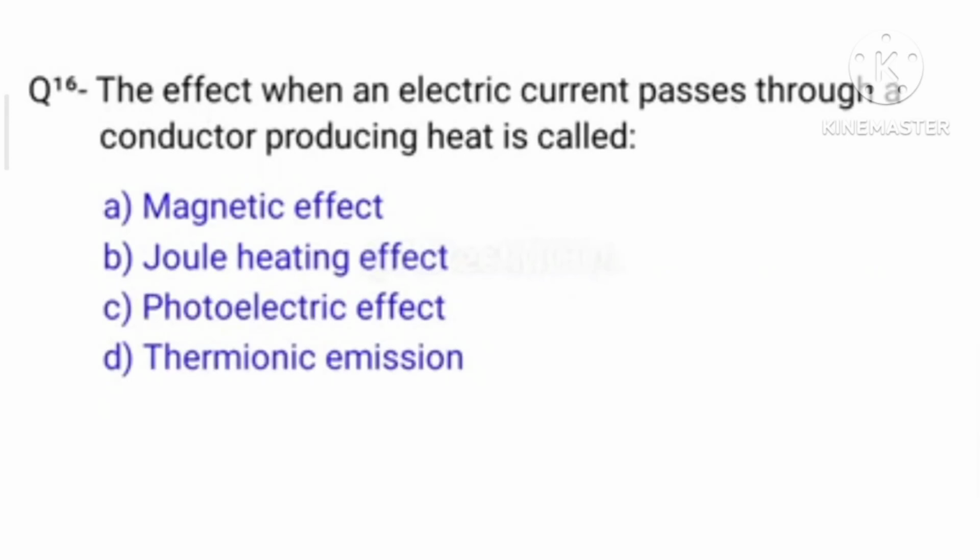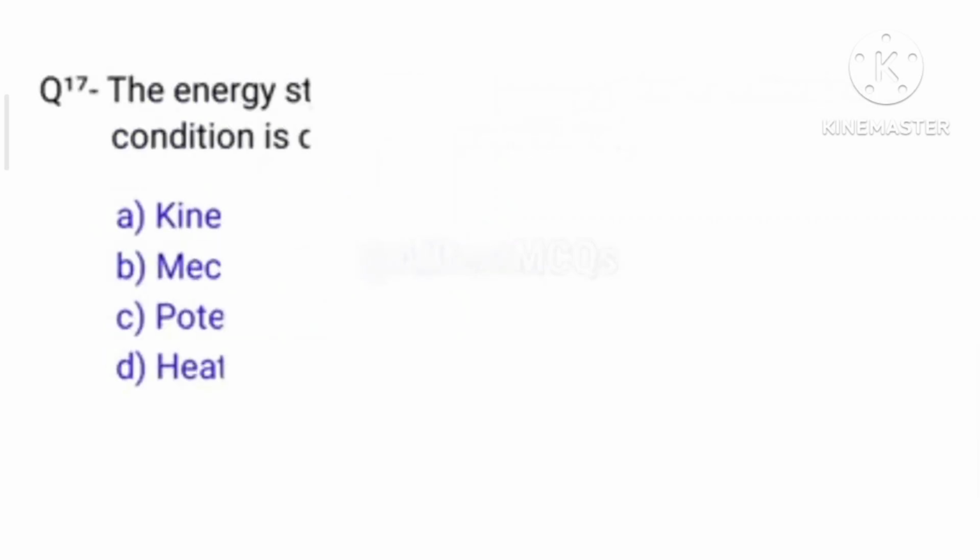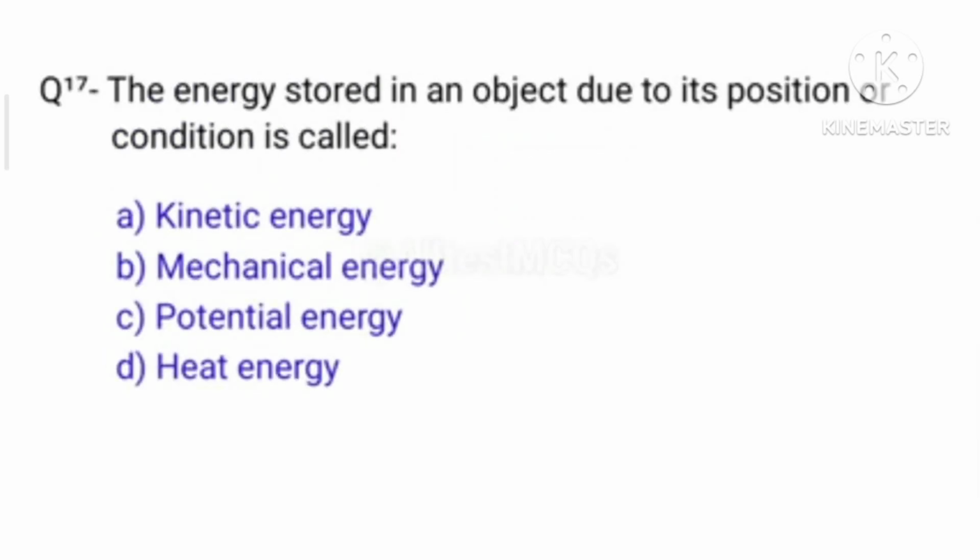And next question number 16. The effect when an electric current passes through a conductor producing heat is called? The right answer is option B, Joule heating effect. And next question number 17. The energy stored in an object due to its position or condition is called? The right answer is option C, potential energy.